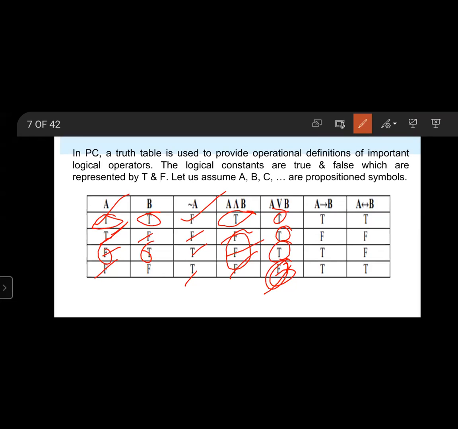Next, A implies B. A true, B true, then A implies B true. True, false, then A implies B false. False, true, true. False, false, true.